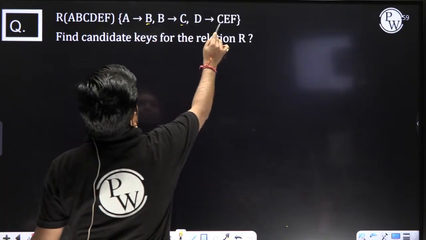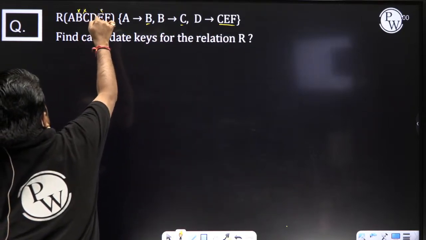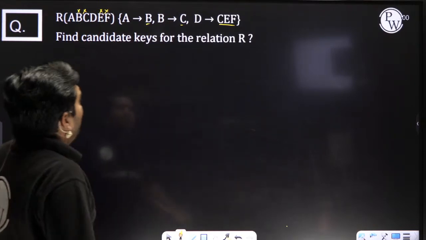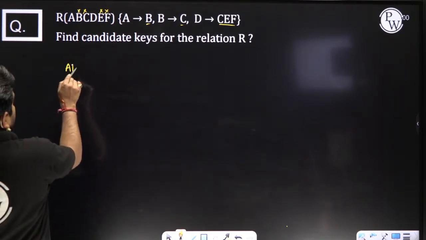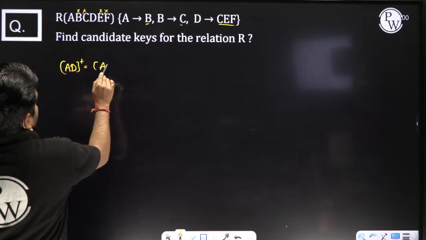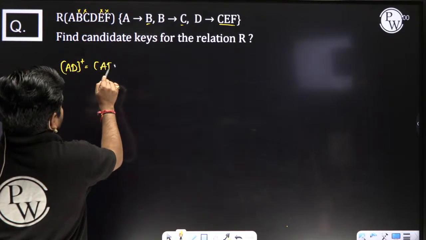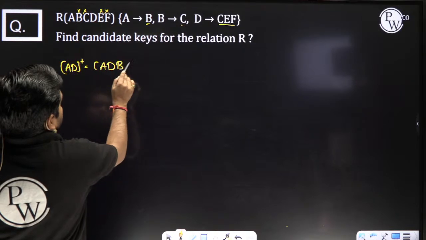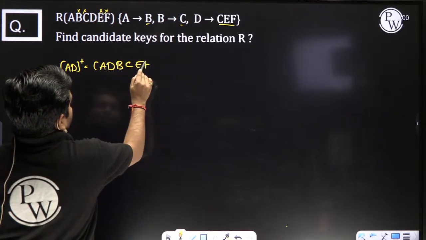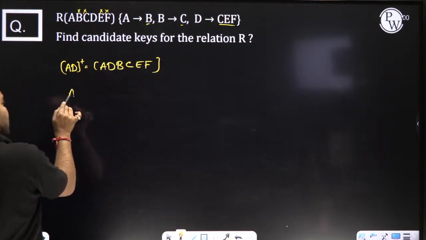B, C, E, and F. Then whatever remains is AD. When you take the closure of AD, first of all we have AD itself. Now A to B, B to C, and D to C, E, F. You are getting A, B, C, D, E, F. So you can't tell directly.